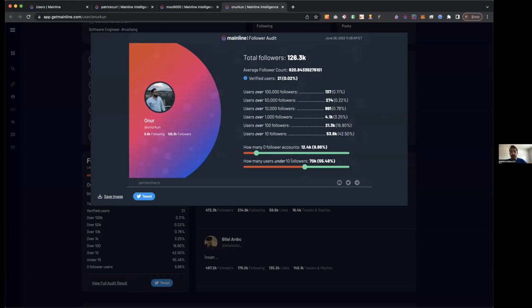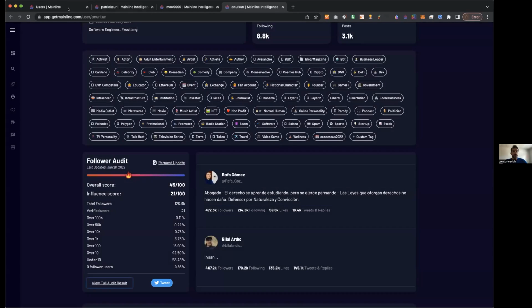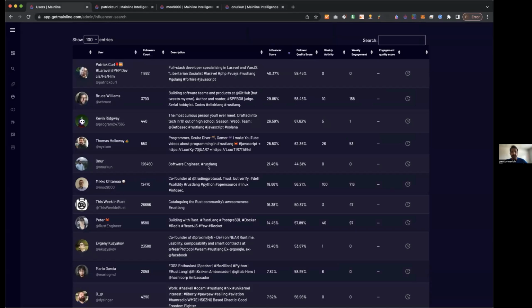But he has a pretty high percentage of under 10 followers, which, under 10 doesn't necessarily mean that it's like a bot or an inauthentic account. But when you see really high percentages of under 10, a lot of times it suggests that there's a decent number of bots. And you can contrast that to these other accounts around him on the board here.